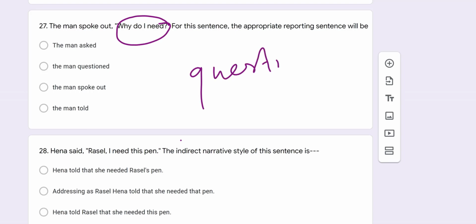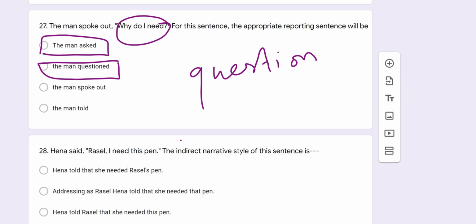And we know if the reported sentence is a question, we should use asked, or question, or ask about, or inquire of as the reporting verb of indirect speech. So the options, the man asked and the man questioned, may be more choosable to you.